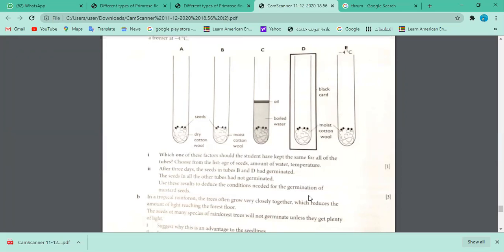Yes, anybody would like to give? So you already mentioned that it's deprived of light. Black card means light cannot pass through, okay? So it's completely dark, but the seed is growing, even if it is in the dark. What does it tell you? What will you conclude from this experiment here now?